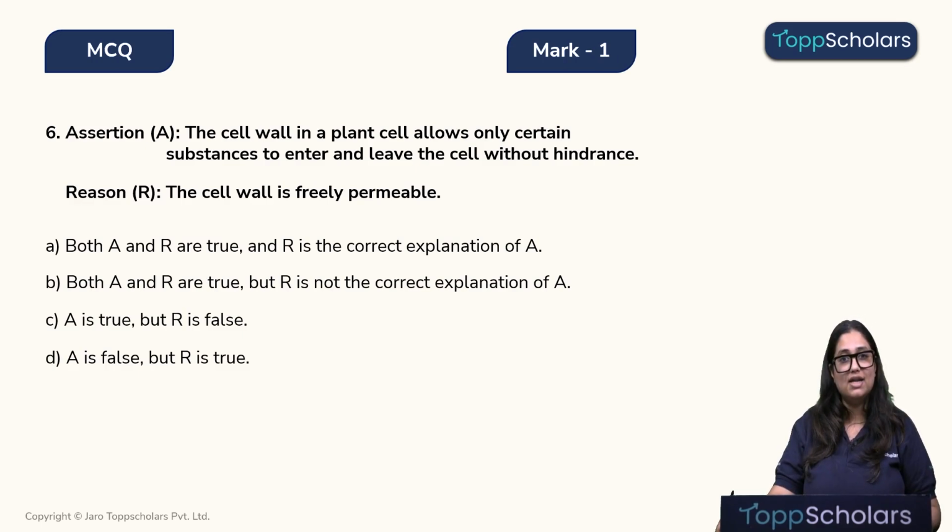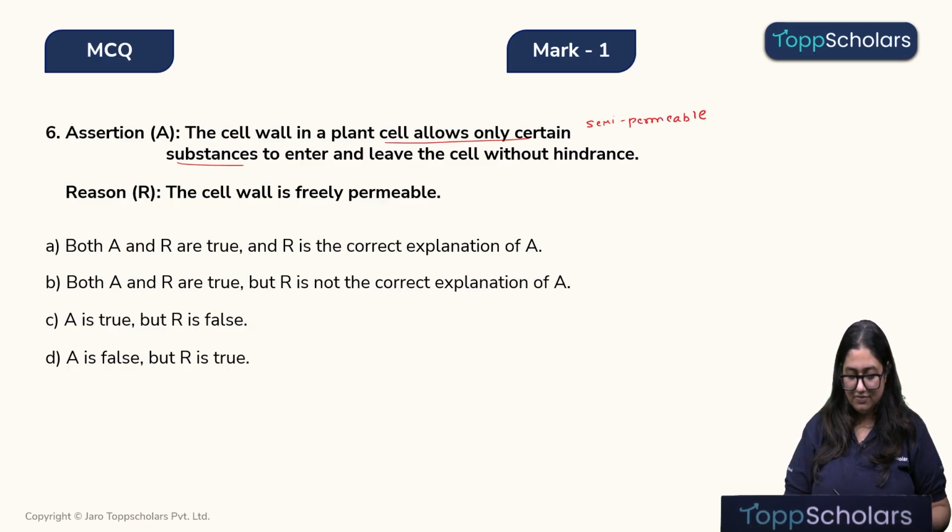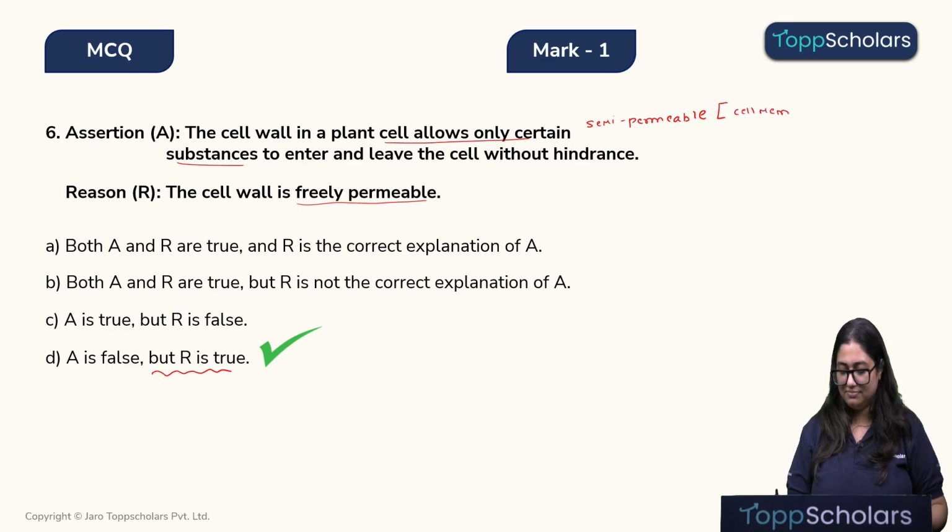Let's look at our question again. The cell wall in a plant cell allows only certain substances. That means the assertion is saying that the cell wall is semi-permeable. Right? And in the reason they have told that the cell wall is freely permeable. So, the correct answer is: assertion is false but reason is true. Who is semi-permeable in the plant cell? It is the cell membrane.